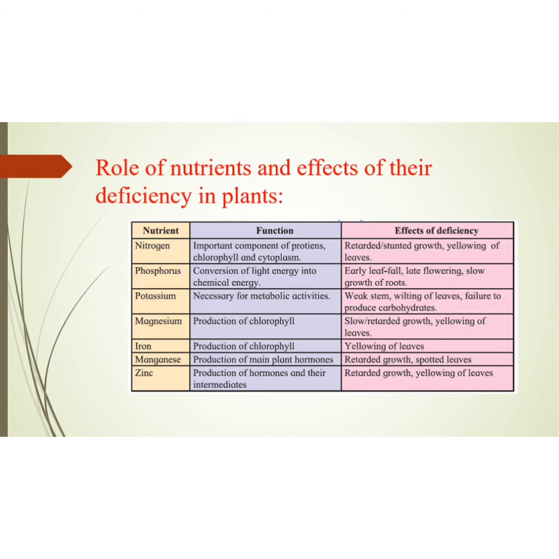Nitrogen is an important component of protein, chlorophyll and chloroplasm. Like nitrogen, other nutrients also have their own role. The functions and the effects of deficiency are given. This chart is present in your textbook also. You can read it carefully. Now we'll turn to the next point.